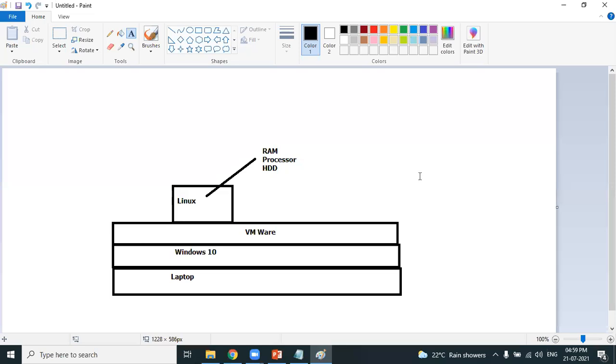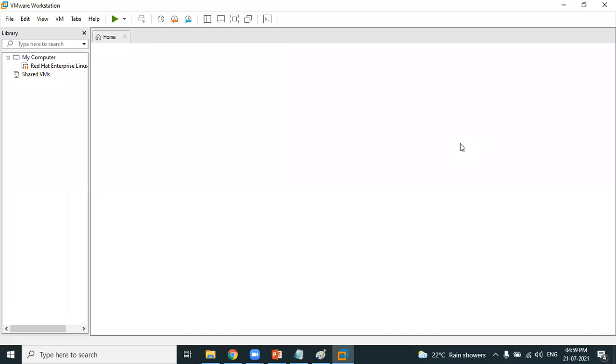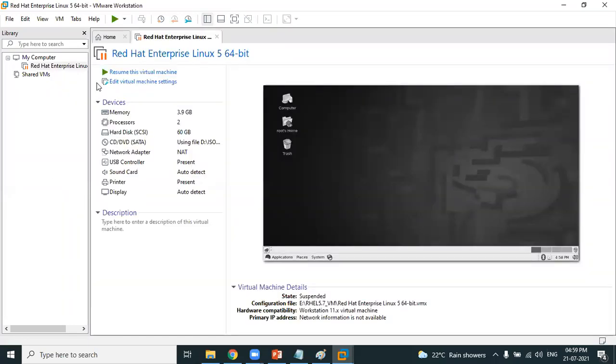Every Linux machine, every virtual machine, in fact, needs three hardware components. What are the three hardware components? RAM, processor, and hard disk. Look at the virtual machine which I have just shown you. Yes, this is the virtual machine which I have. Look at the settings. Memory refers to RAM. How much RAM have I allocated? 4 GB RAM.